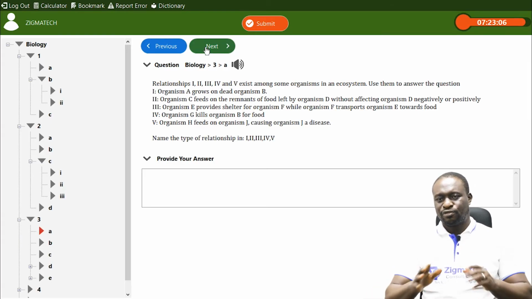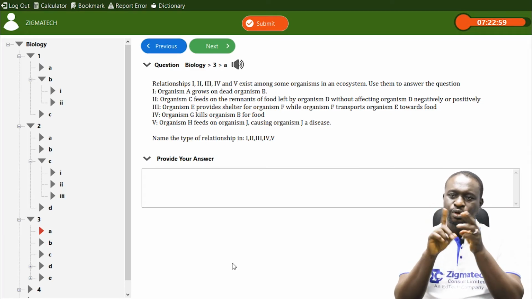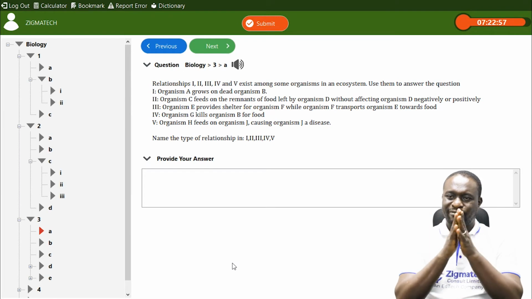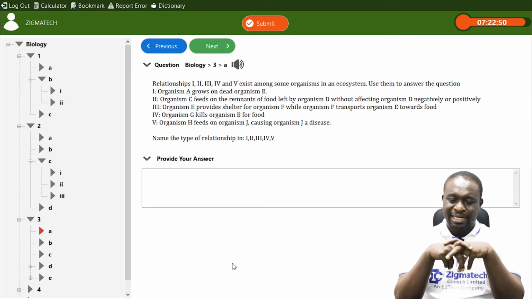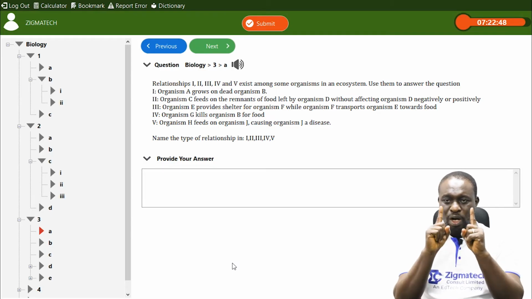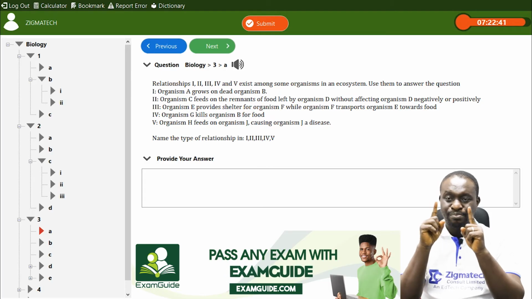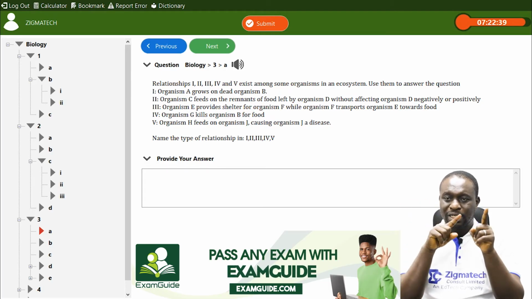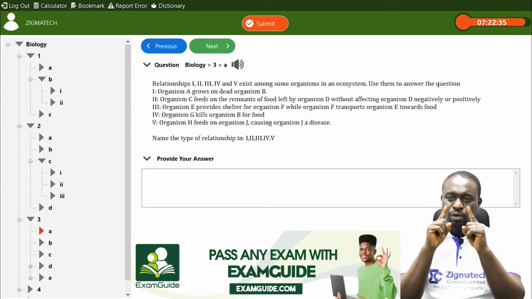Question 3. We've moved to question 3. The question says relationships 1, 2, 3, 4, and 5 exist among organisms in an ecosystem. Use them to answer the question. Relationship 1: organism A grows on dead organism B. So, organism B is dead. Organism A grows on dead organism B.